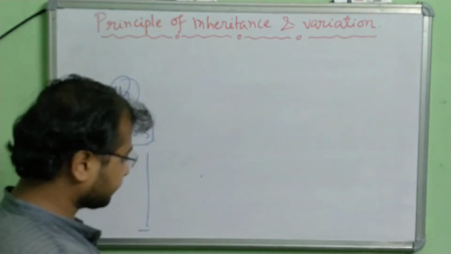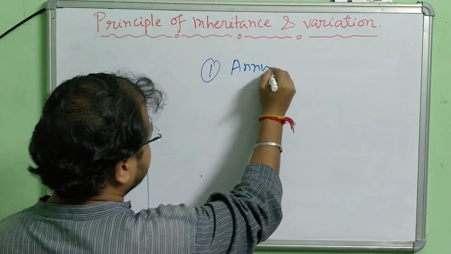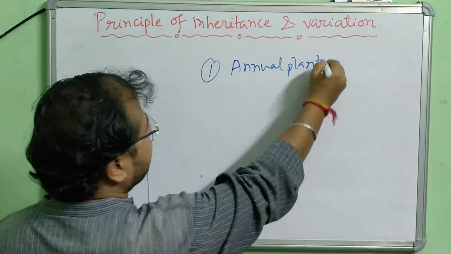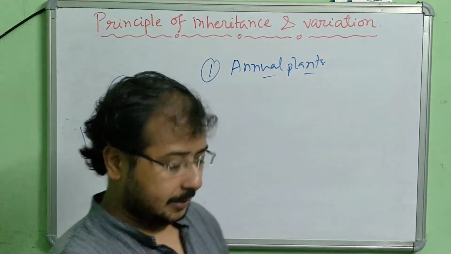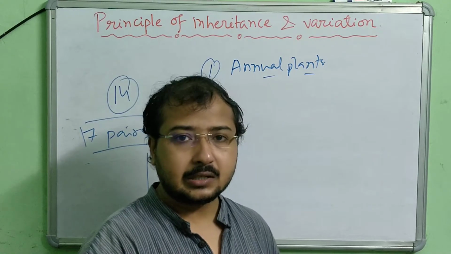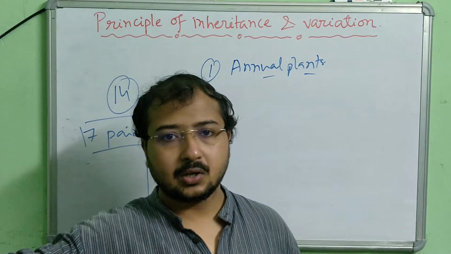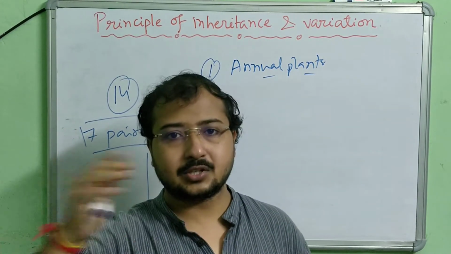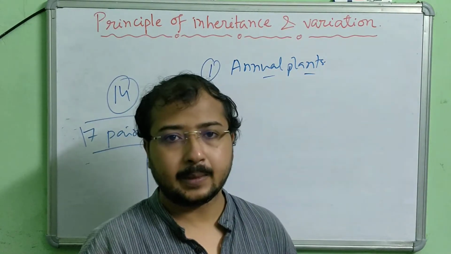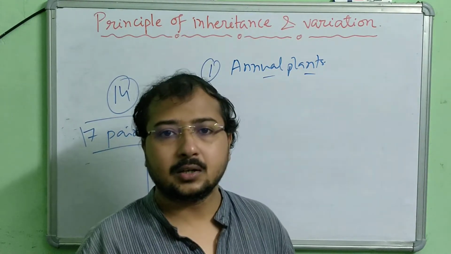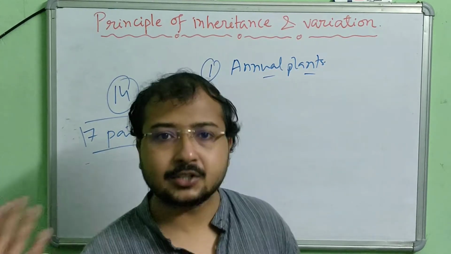First of all, pea plants were annual plants. This is a great advantage for Mendel. Why? Annual plants means the plants, starting from the seed, growing into a plant, flower, and fruits, complete all these phases of life in 1 year. So the entire life cycle of a plant completes in 1 year, and the next year the next generation comes.